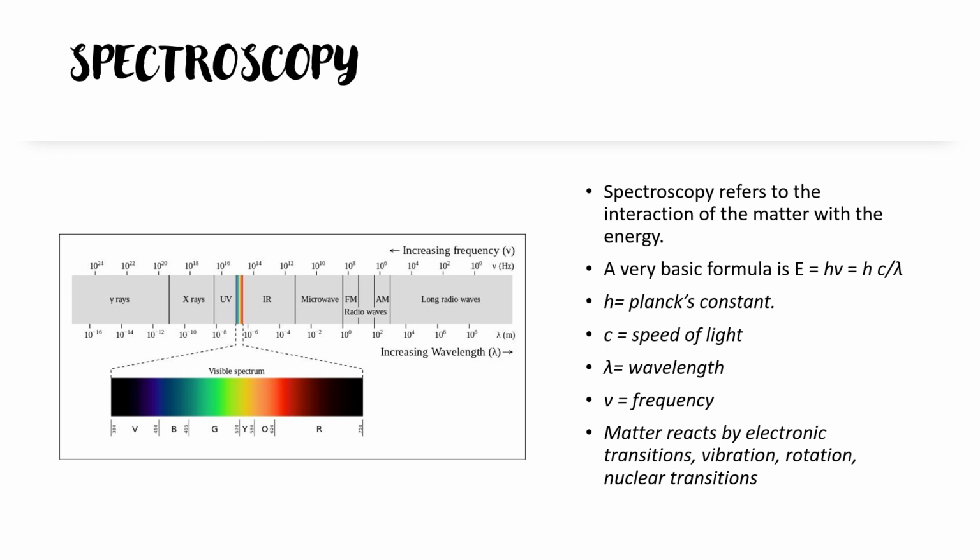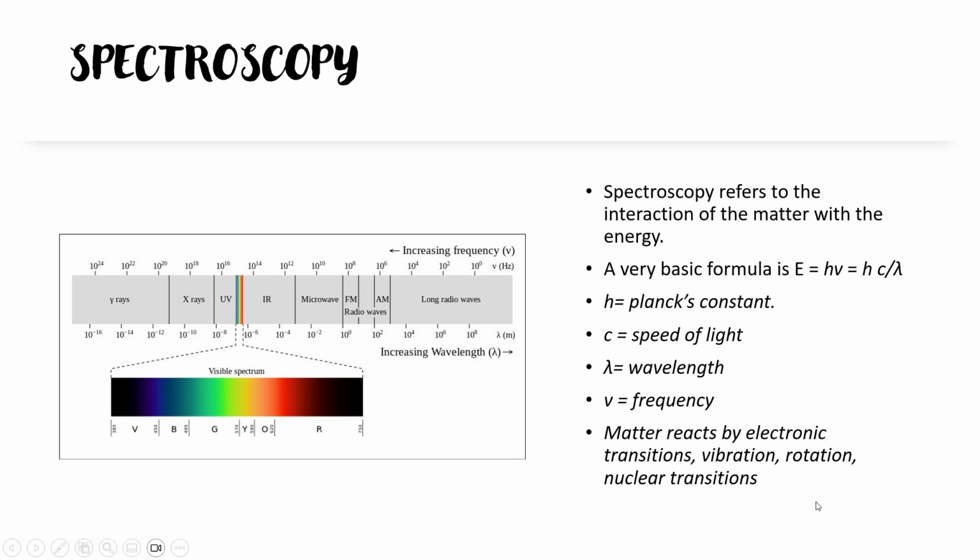Okay, so like I said, spectroscopy refers to the interaction of matter with energy. Whenever energy, meaning light, or it can be a wave or a particle, interacts with matter, it will show some kind of interaction. That interaction can be electronic transition, vibrational, rotational, or nuclear transitions.